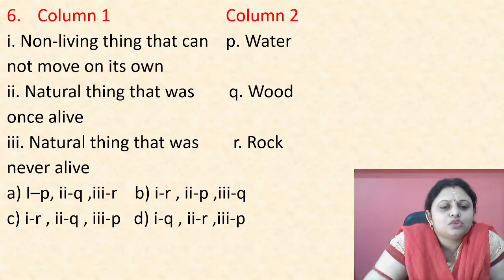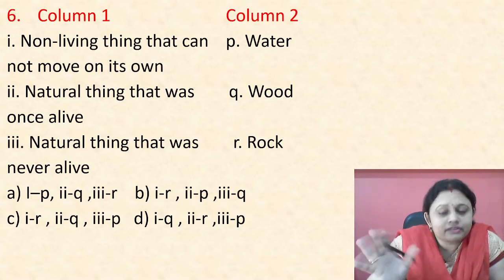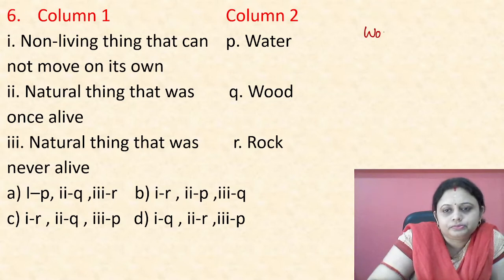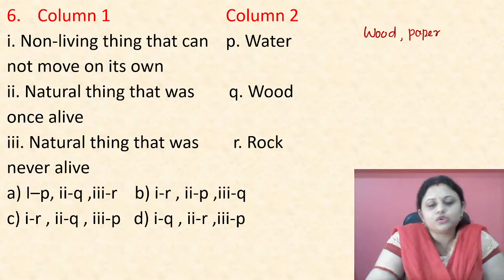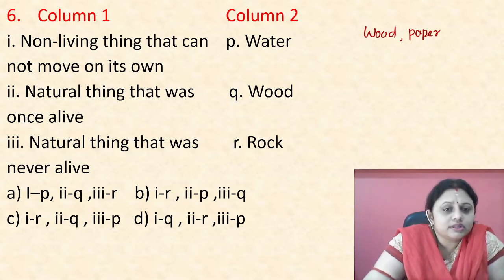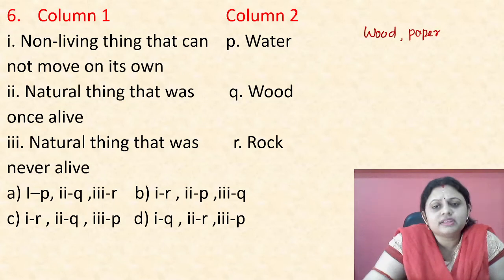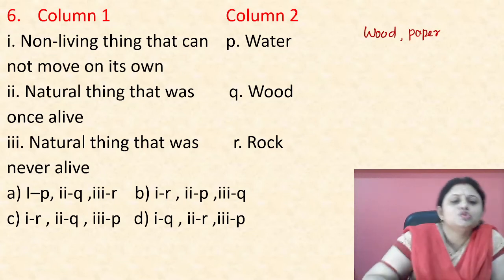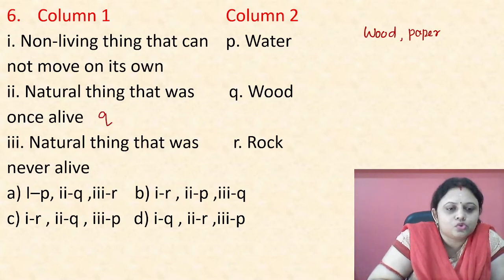Natural things that were once alive. It is a very common example. You can remember some things, wood and paper. These are some things that usually come in exams. These are natural things which were once alive. Wood and paper are now non-living. Men have used them to make many things. But once they were alive, in which form? They are obtained from plants. When they were in plant form, they were alive. So natural things that were once alive: wood.